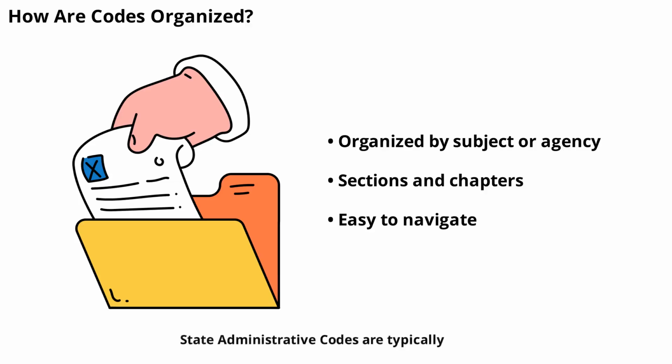State administrative codes are typically organized by subject or agency. Each section covers a specific topic, such as education, health, or transportation. Within each section, you'll find chapters or articles that detail the rules for that area. This organization makes it easier for people to find the information they need. For example, if you're interested in environmental regulations, you can go directly to that section of the code. The structure is similar to a library, with clear categories and subcategories.